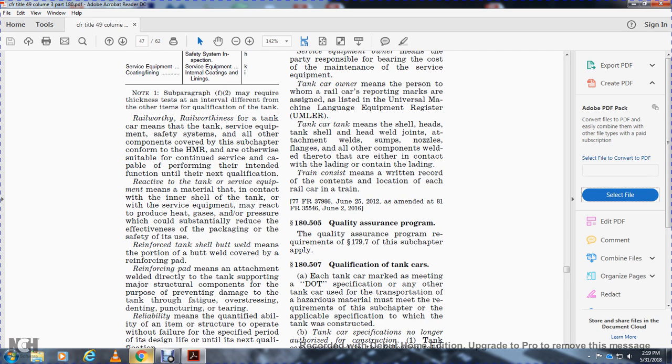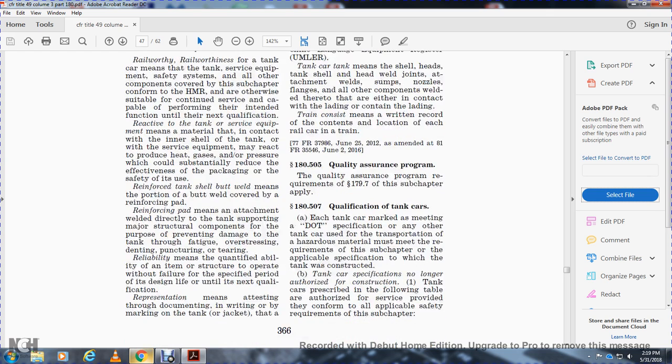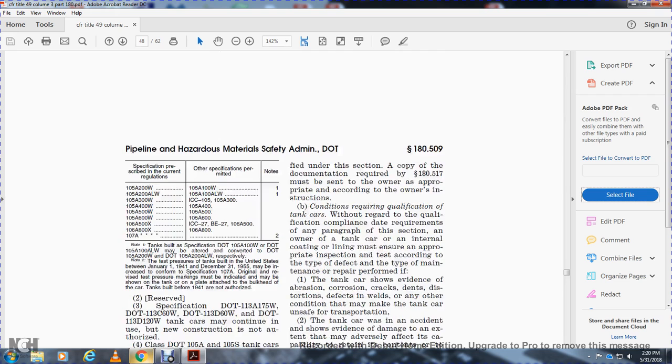108.505 Quality Assurance Program. The Quality Assurance Program requirements of the Statute 179.7 of the subchapter apply. 180.507 The qualification of the tanker car. Each tanker car marked with the meaning of the DOT specification, any other tanker car used for the transportation of the hazardous material, must meet with the requirements of the subchapter of the applicable specification to which the tank was constructed. Tanker car specification no longer is authorized for construction. The tanker car prescribed with the following table is authorized for the service, provided that they conform with all applicable safety requirements of the subchapter.